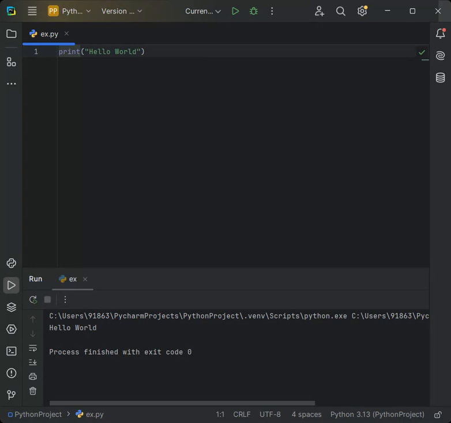Normally in the C language, how do we start? We write hash include stdio.h, void main, open the curly braces and print hello world. But in Python, we give a single statement without giving any main. The same in Java: we create the class, in the class we create the main function, and there we have to give System.out.println and hello world. Like that, we will print. Now we see the Python step by step.